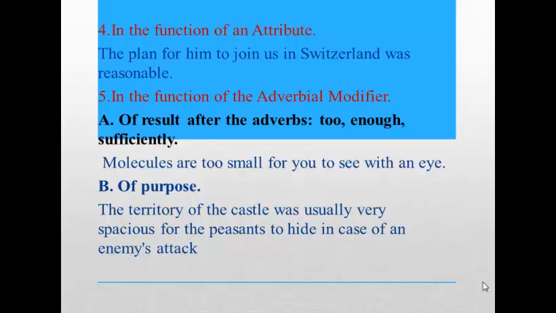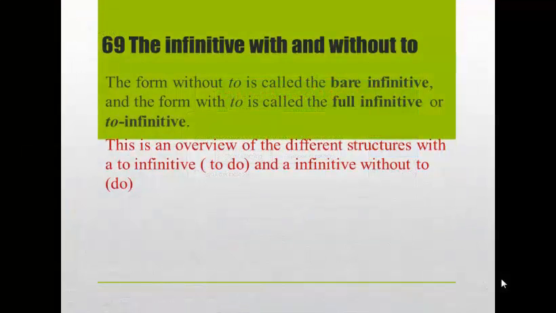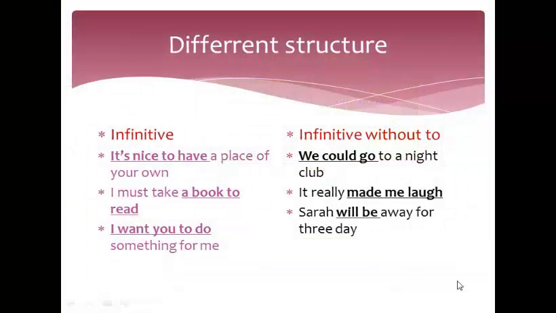The next, I will present Unit 69 about the infinitive with and without to. The form without to is called the bare infinitive, and the form with to is called the full infinitive or to infinitive. This is an overview of the different structures with a to infinitive, to do, and infinitive without to, do.